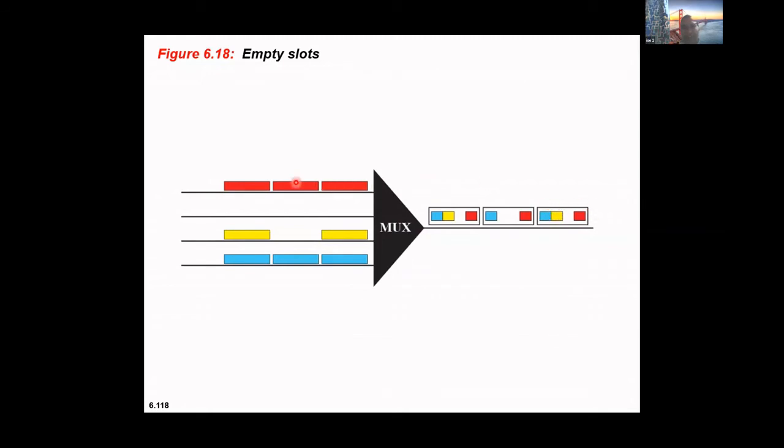Now let's see how the next frame will be formed. This will be loaded, then this is blank, so nothing is loaded, and this is again blank. So two blanks are there. Finally this comes here. So this is how it happens. Now in the next frame, this comes here, then there is a blank, then this comes here, and then this comes here. So this is the problem you can see here.